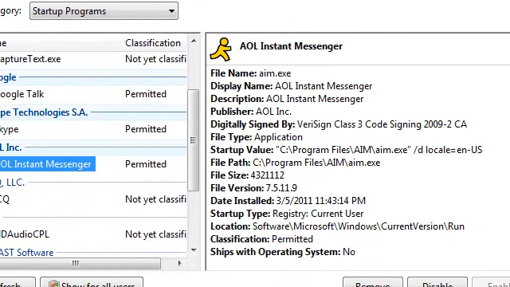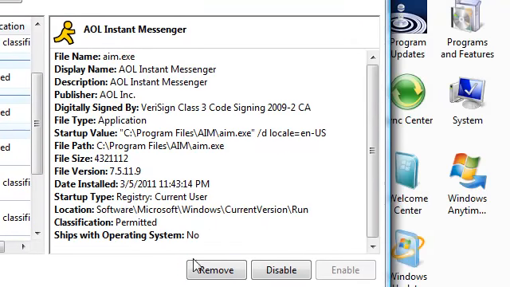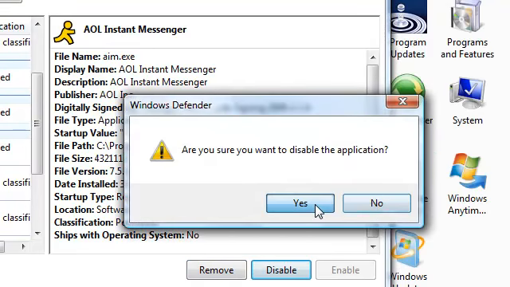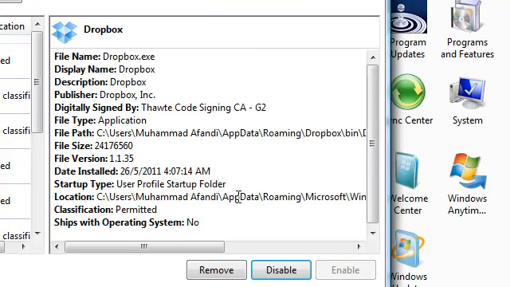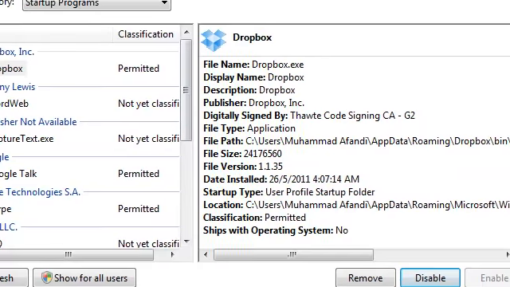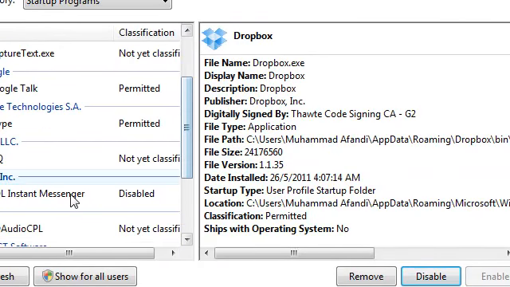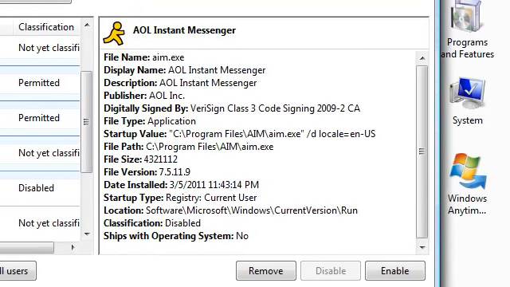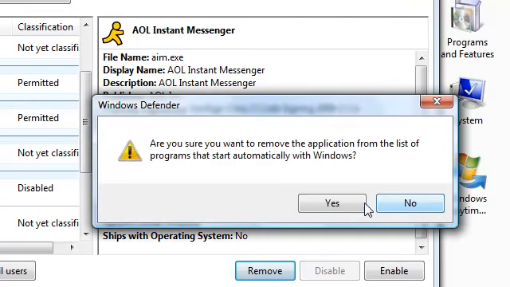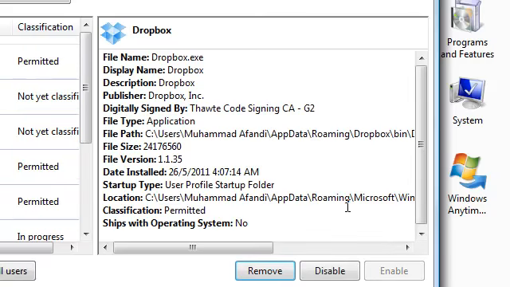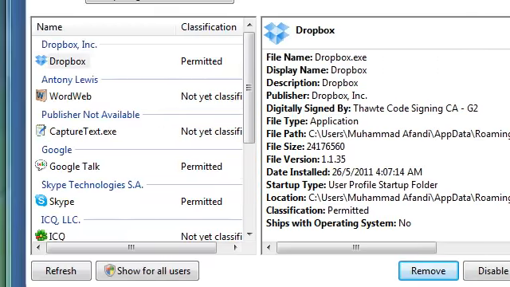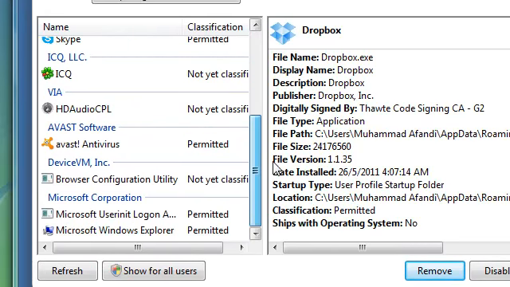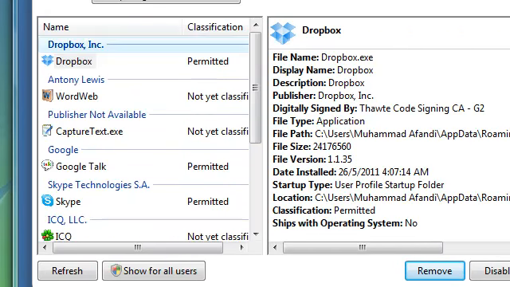So what you can do here is click on disable first, then you say yes, disable it, irritating. And then, if it's still there, just click on it and then just remove it. This will basically end your troubles, so it will never open automatically again. So I think hopefully that is all that you need to know.